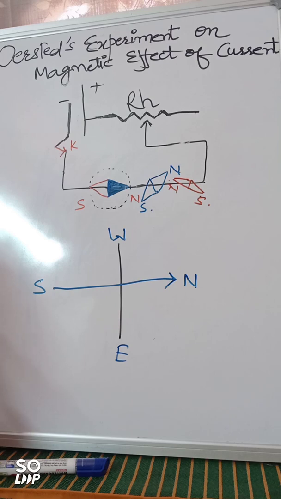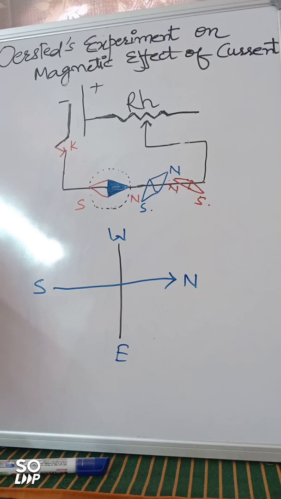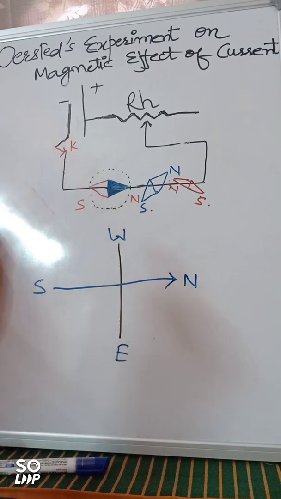So what he concluded? He concluded first that the magnetic compass gives deflection only when current is passing through the wire. It means the current carrying conductor is acting as a magnet as long as current is passing through it. Second, it will not give any deflection if the circuit is open, since at that time the magnetic compass is giving you the north-south direction under the effect of Earth's magnetic field. Third, the deflection becomes opposite if the terminals are changed. It means the direction of current has changed. That's why the poles also become opposite, right?